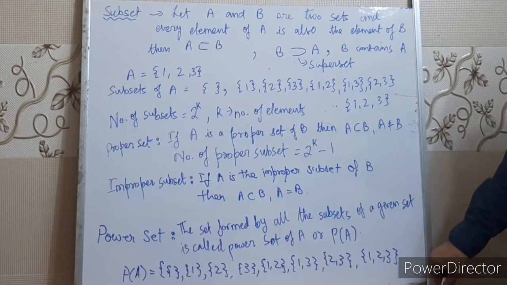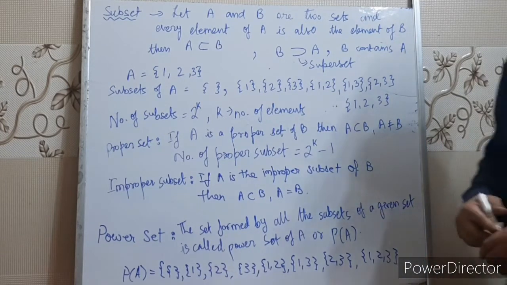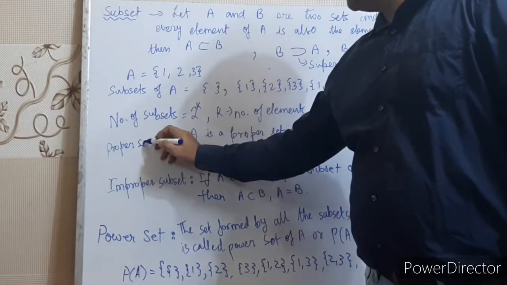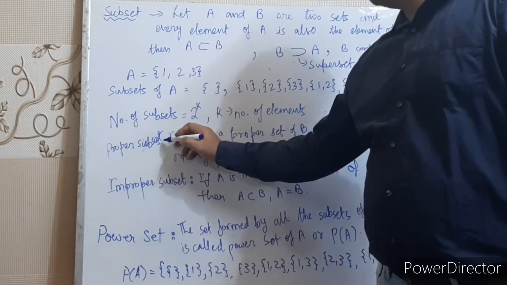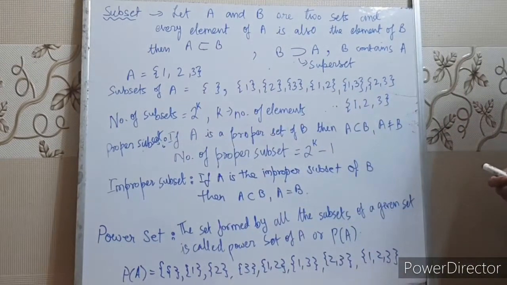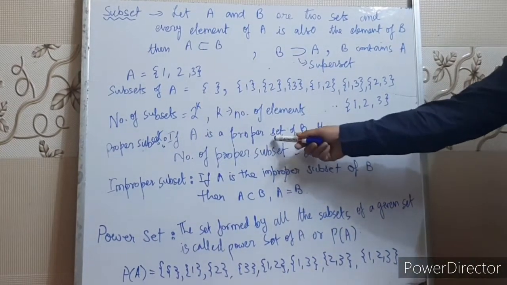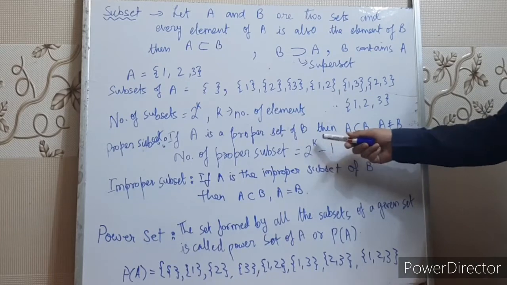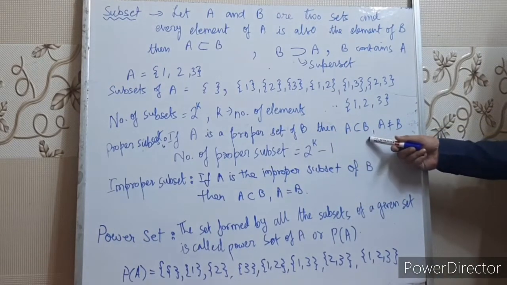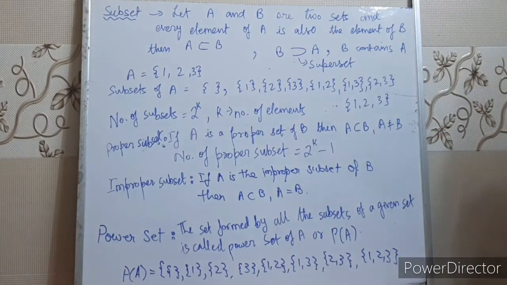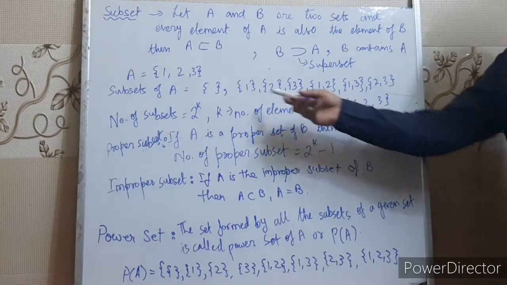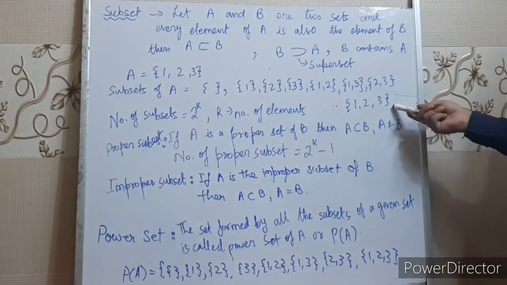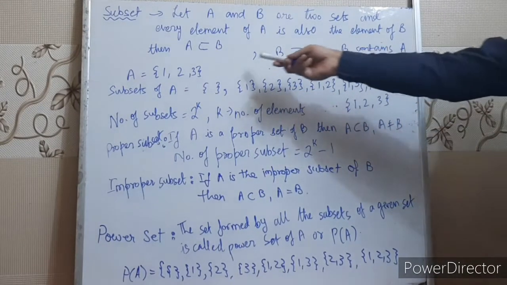Next is proper subsets. What are proper subsets? If A is a proper subset of B, then A is a subset of B and A is not equal to B. That means, how many subsets you can see here are not equal to A?